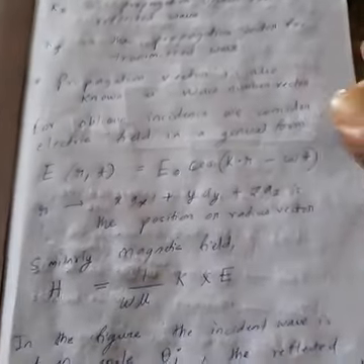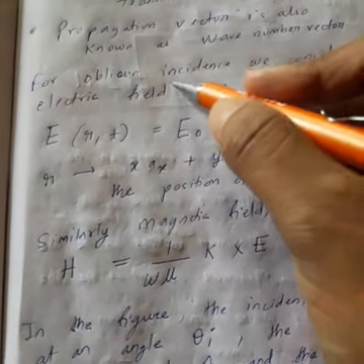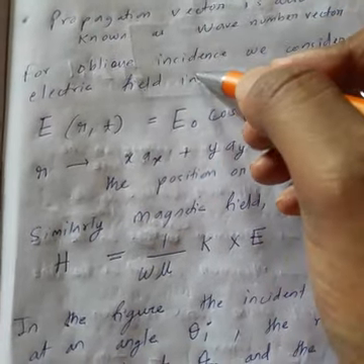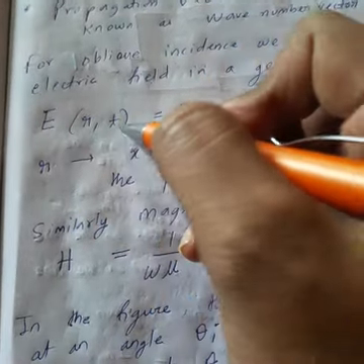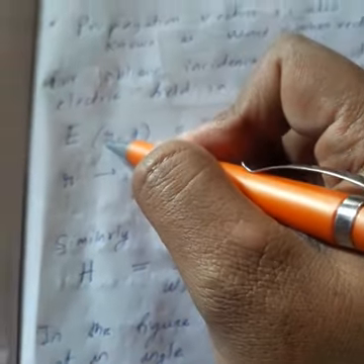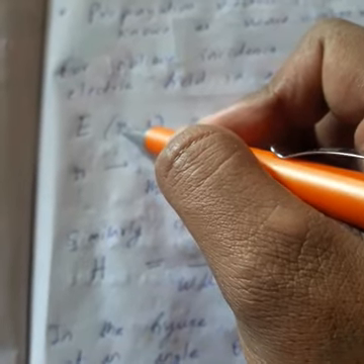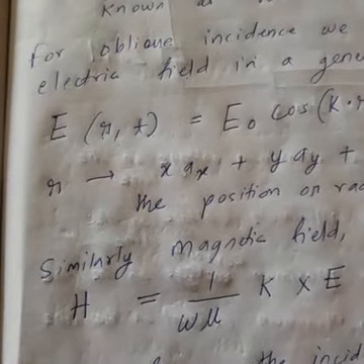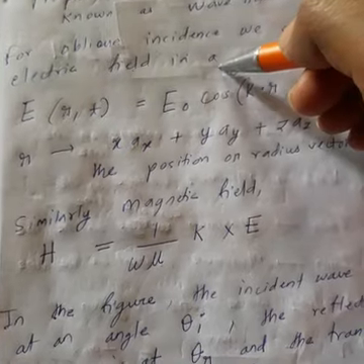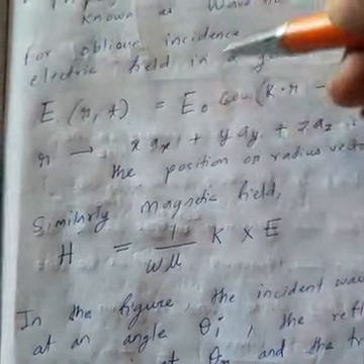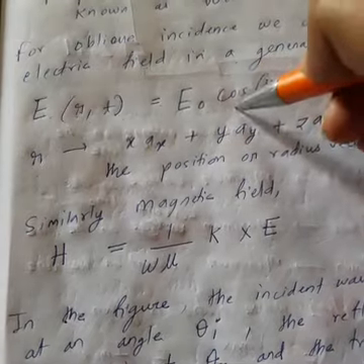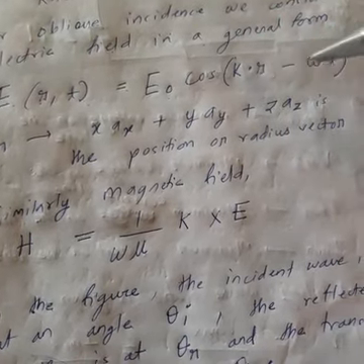So here you have to find out the electric and magnetic field. So directly we look at the formal solution. What is the general format of electric field for oblique incidence? We write E(r, t). r is the radius, or you can simply say the differential length, if you recall. So look here, for oblique incidence, the electric field general format is E(r, t) equals E0 cos(k dot r minus omega t).